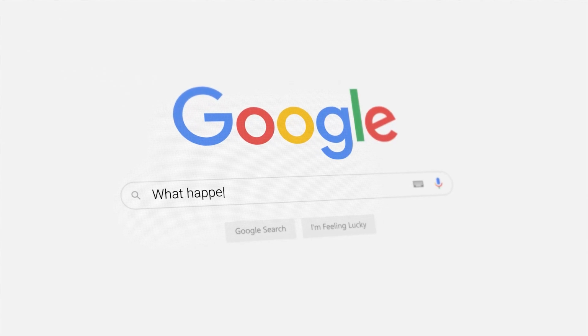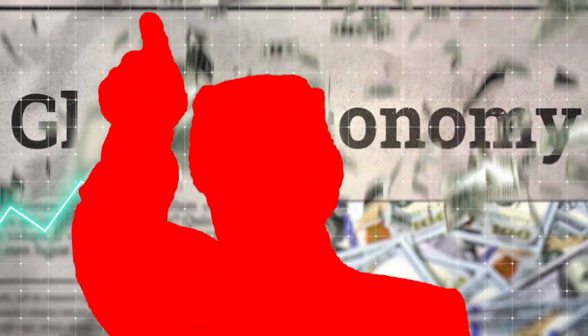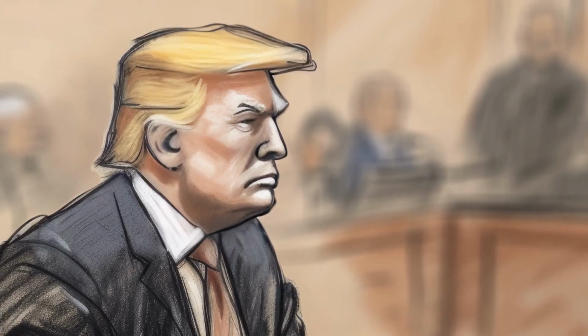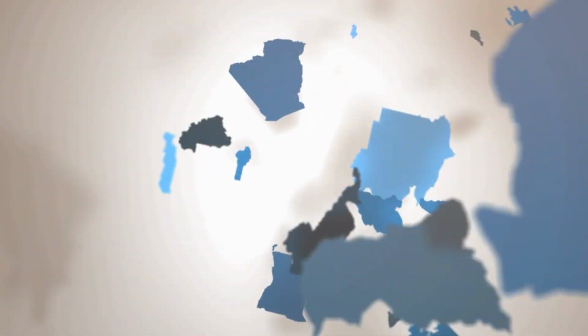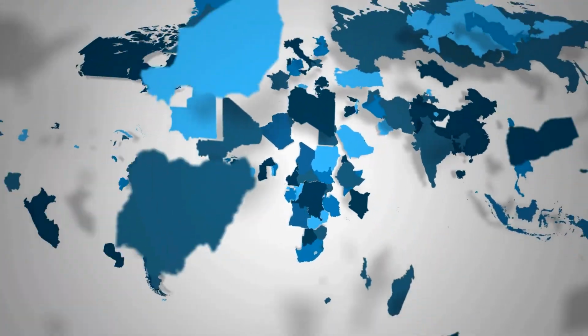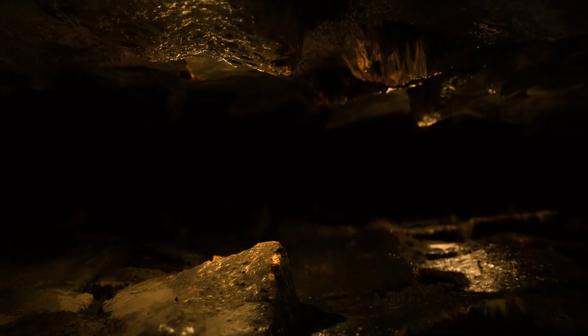What happens when a world leader decides to shake the global economy? When one man's decision sends shockwaves across nations? This is the story of how Donald Trump imposed sanctions on China, Canada, and several other countries, forever changing the geopolitical landscape. Let's dive in.